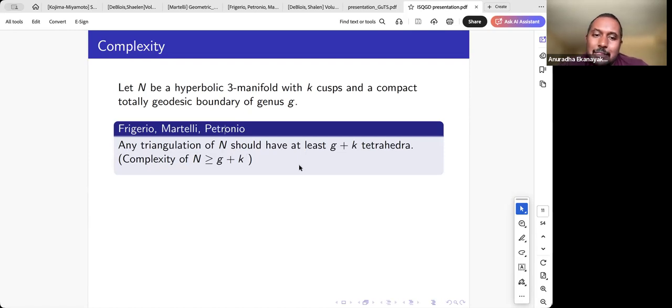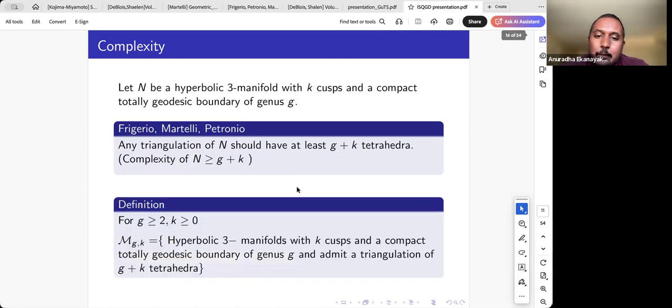Okay. So then they actually studied this class of manifolds that has the minimum complexity. They call this class M of G,K. So M of G,K are the manifolds with K cusps, genus G boundary, and also admit the minimum number of tetrahedra, which is G plus K. So in other words, the manifolds in this class, for a fixed G and K, are the manifolds with genus G boundary, K cusps and minimum complexity.